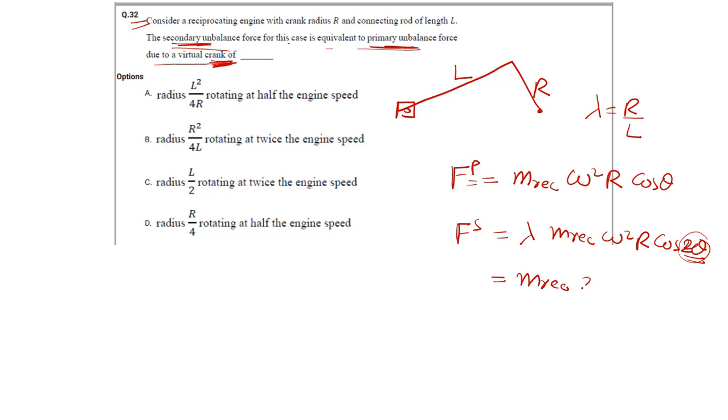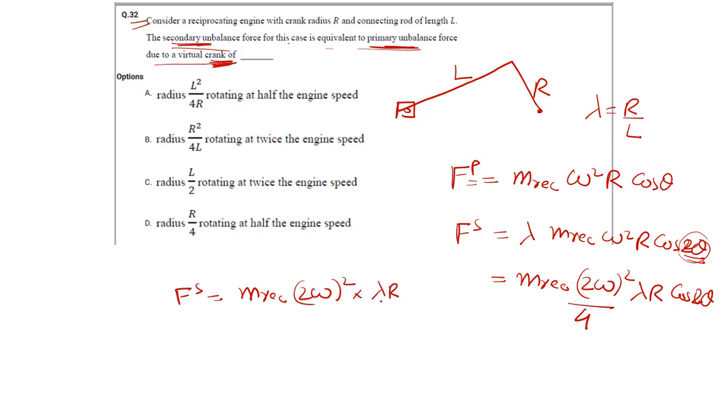So I'll make 2 omega. To balance it, I have multiplied by 4, so I'll divide by 4. Lambda I have taken from here, I'll multiply it with R into cos 2 theta. So this will fetch me secondary force equals M rec (2 omega) whole square into lambda R upon 4 cos 2 theta.